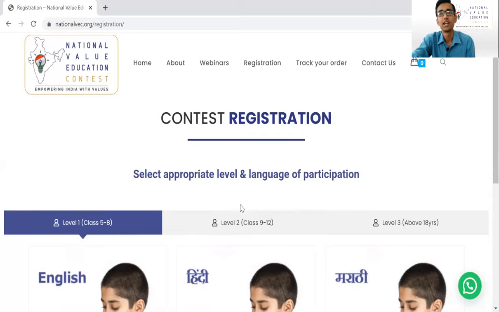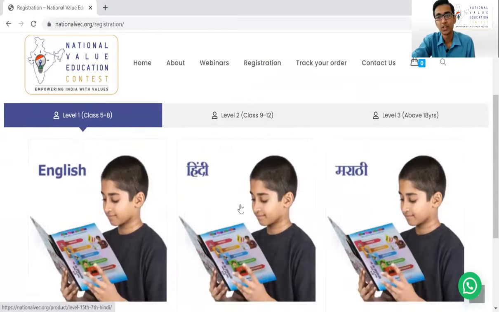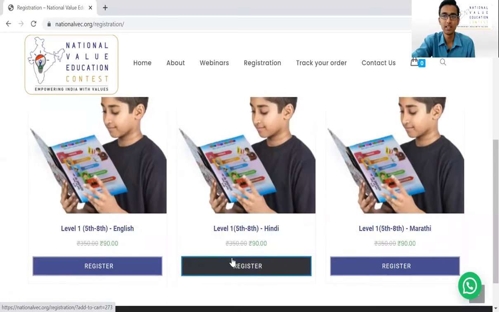After selecting your appropriate level, you can choose the medium in which you want to attempt this. If you wish to attempt this contest in English, Hindi or Marathi, whichever language you want, you can select it and go for registration.